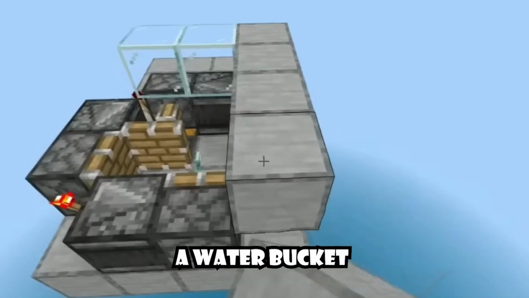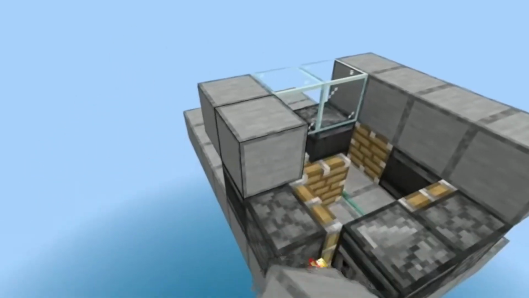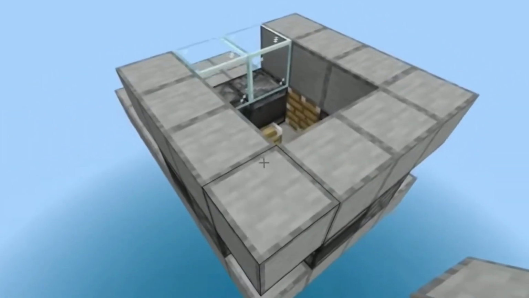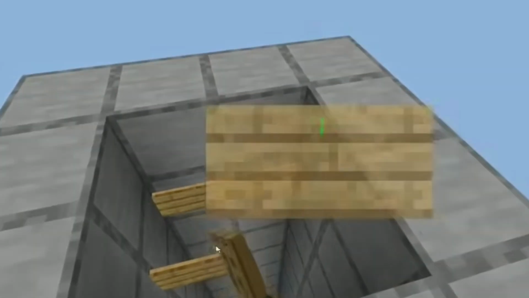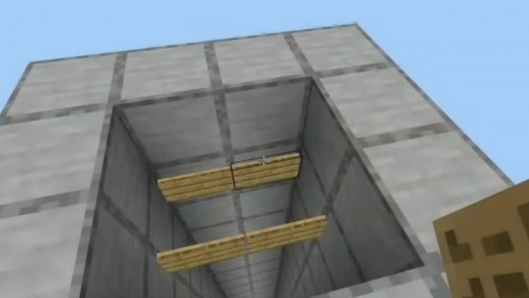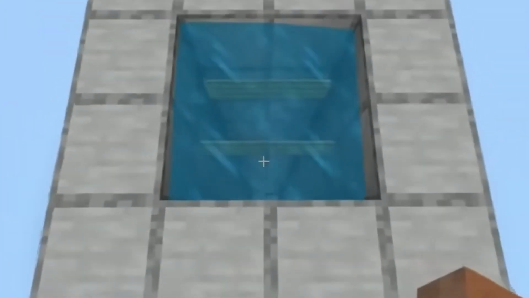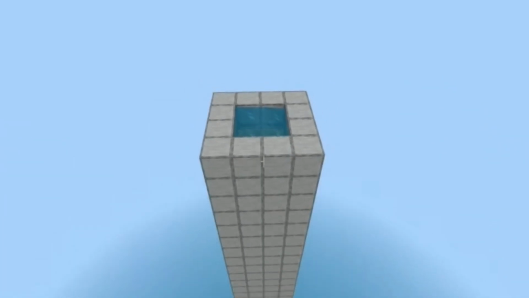Place 4 signs and a water bucket on top, and that will be your fall breaker, because we want creepers to fall and survive just enough to get bashed by the trident. Next, go up 6 more blocks and extend out 7 blocks in all directions, and this is our spawning platform.